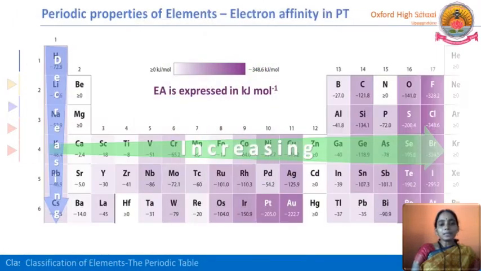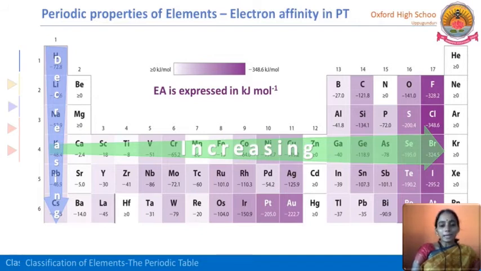Next one is electron affinity. Electron affinity means the amount of energy released when an electron is added. So here, in a group from top to bottom, atomic radius increases. If we are adding an electron, there is not much effect here. A lesser amount of energy is released because there is less nuclear force of attraction, since the number of shells increases. If we add an electron to the outermost shell, only a very small amount of energy is released.